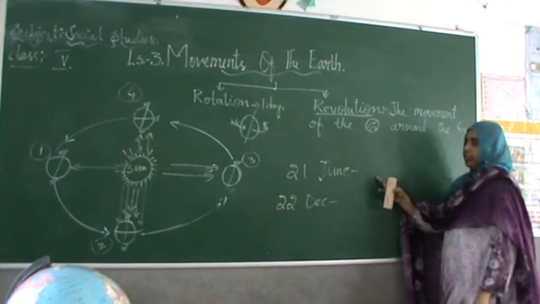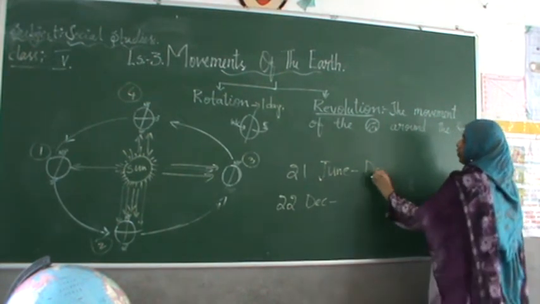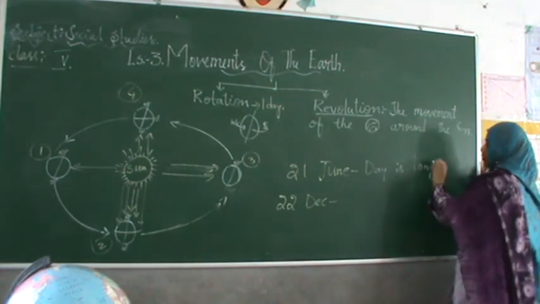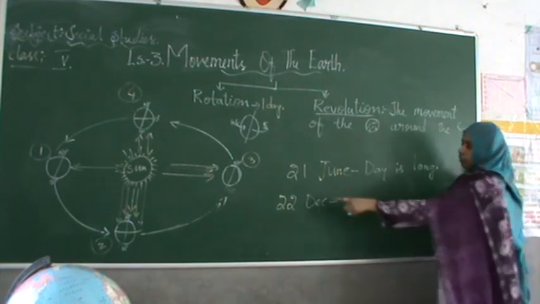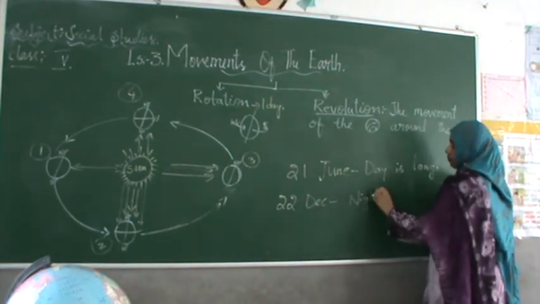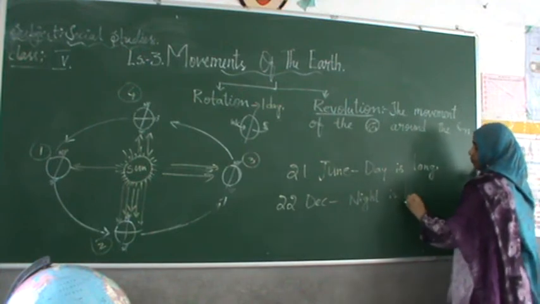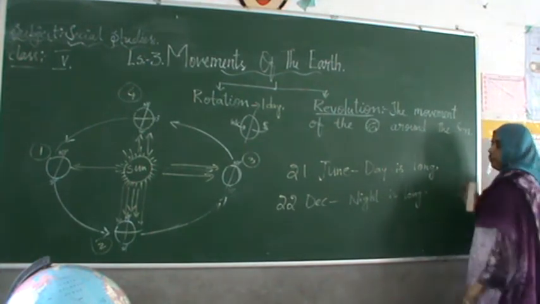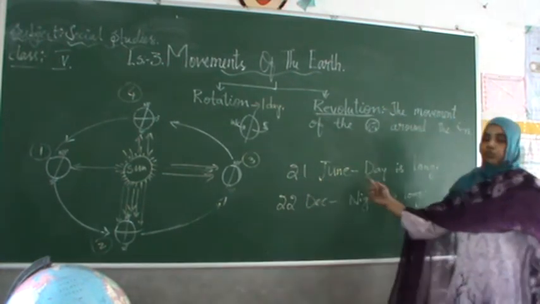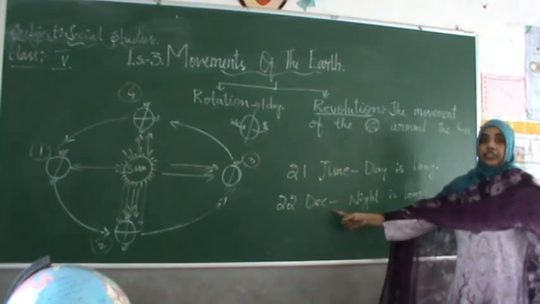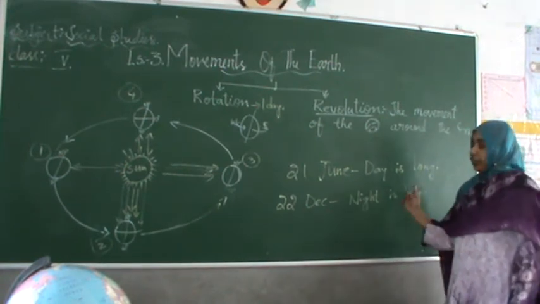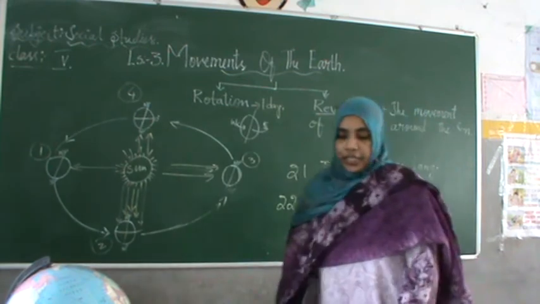On 21st June, the day is long, whereas on 22nd December, night is long. We experience the sun will set very late on June 21st, and the sun will rise quite late on the 22nd December.